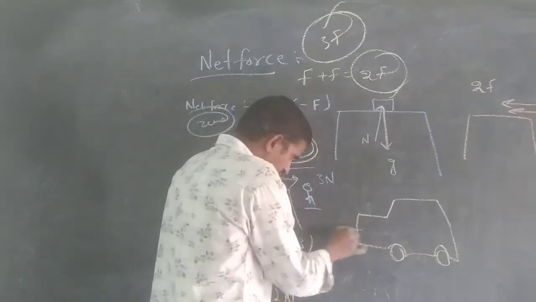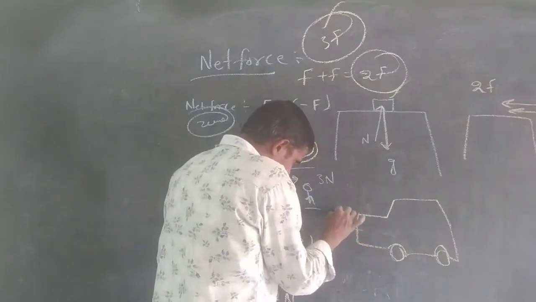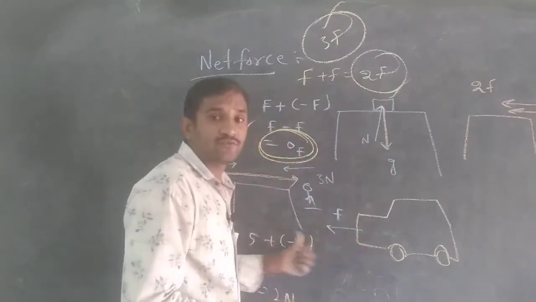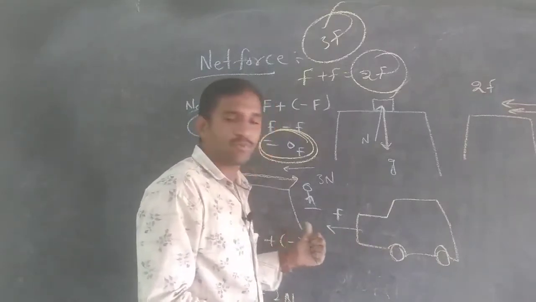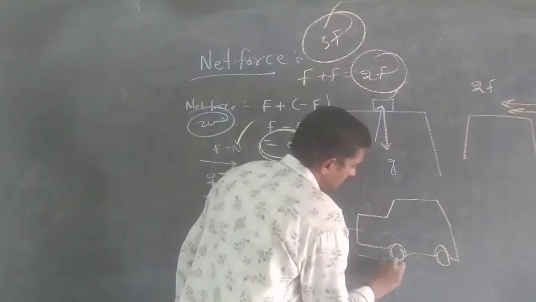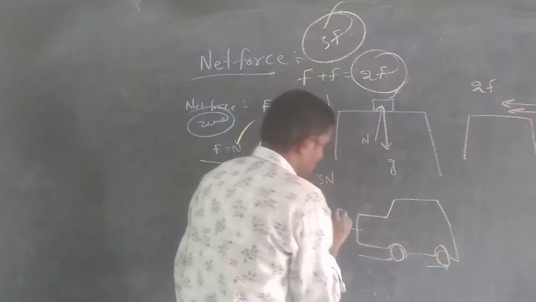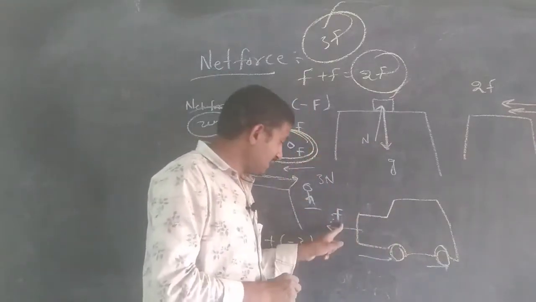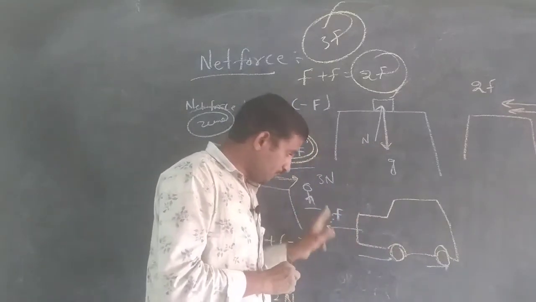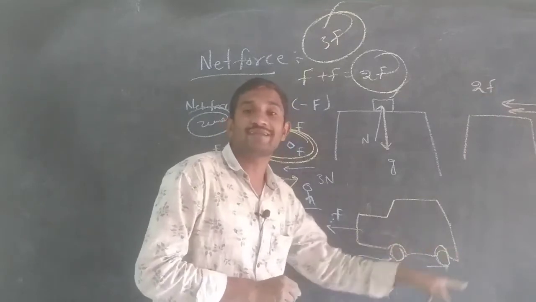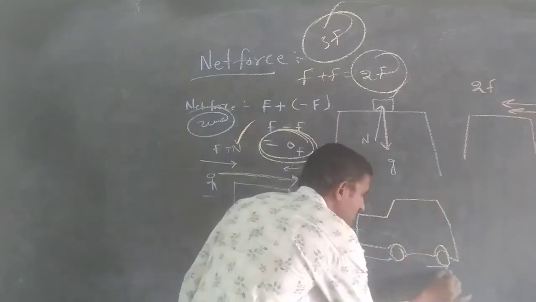Suppose on this car, the engine is applying force towards the front side. That is the applied force. Opposite to the applied force, on the tires, frictional force will be working.